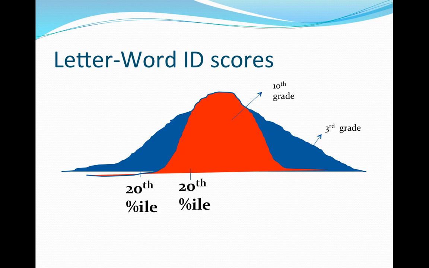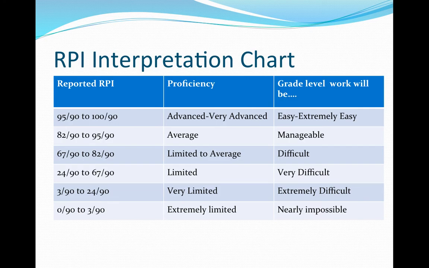However, there are many other students whose skills aren't at grade level either due to the normal progression of development of that particular skill. This chart gives helpful descriptors to guide you in interpreting RPI scores. As you can see, anything below an 81 over 90 indicates some degree of difficulty. I think you will find that a lot of scores we have considered average represent some degree of difficulty in the classroom. Remember, the typical classroom has students with a range of skills, including a group whose skills would be considered below grade level.